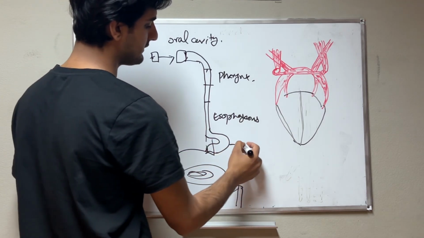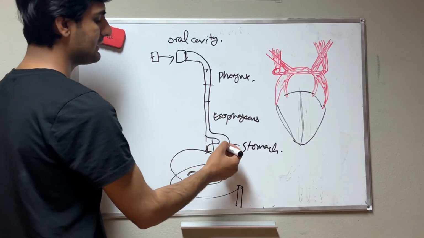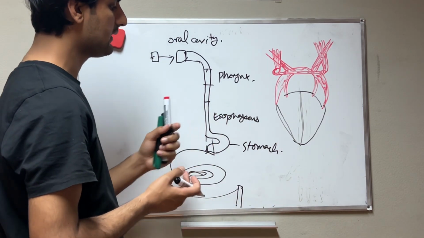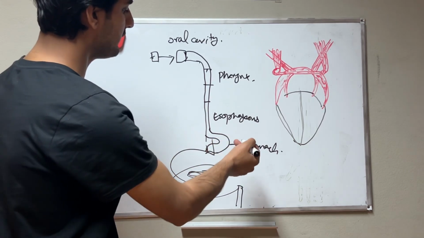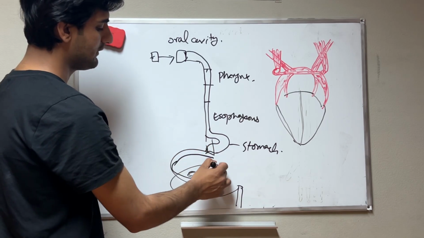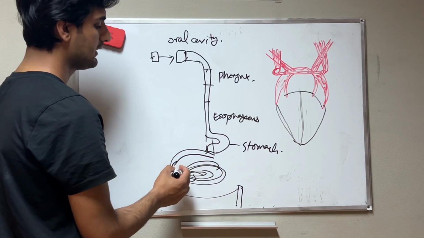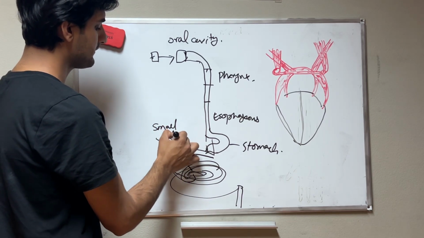The stomach is also part of the digestive system, with HCl production, grinding the food. Then from the stomach the food goes to the small intestine.